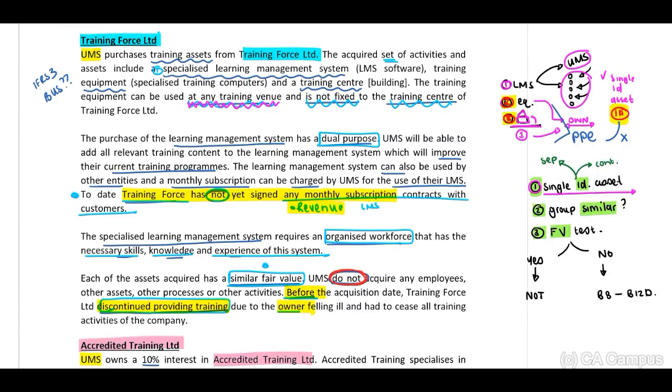If we look at the information provided, they've indicated to us in the third paragraph, this orange on your left side, the specialized learning management system requires an organized workforce that has the necessary skills, knowledge, and experience of the system.